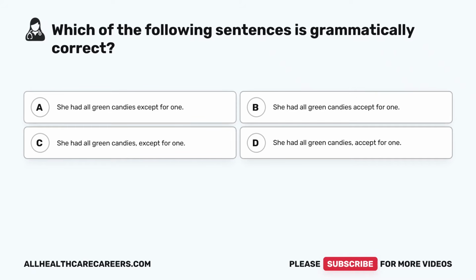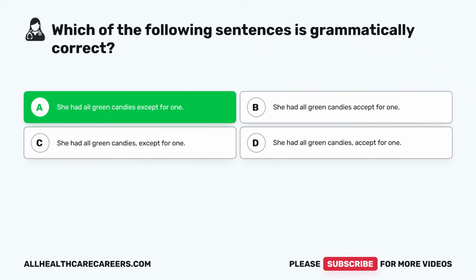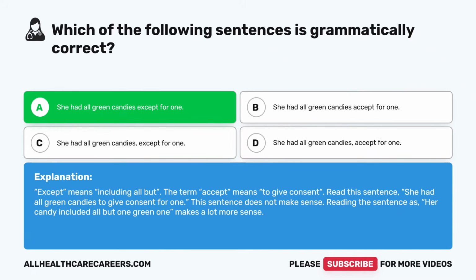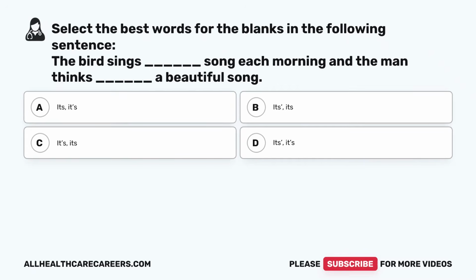The correct answer is A. She had all green candies except for one. Except means including all but. The term except means to give consent. Read this sentence. She had all green candies to give consent for one. This sentence does not make sense. Reading the sentence as, her candy included all but one green one, makes a lot more sense.